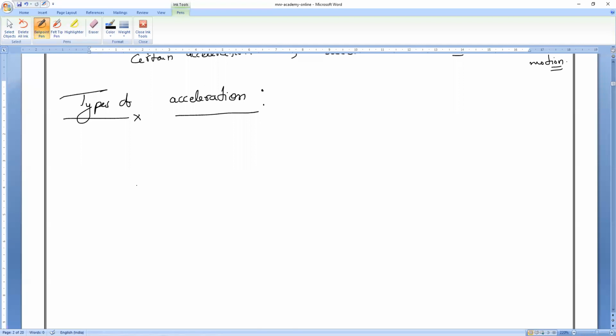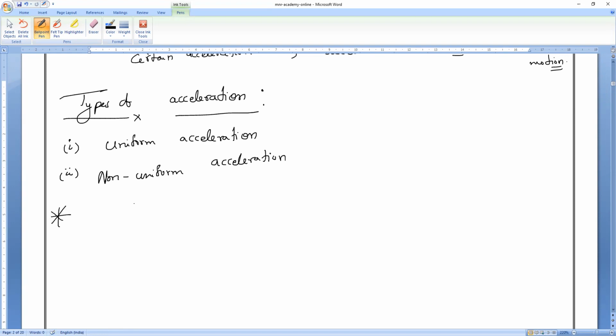One is uniform acceleration, and the second one, opposite to that, is non-uniform acceleration. Let us discuss one by one. First one, uniform acceleration.